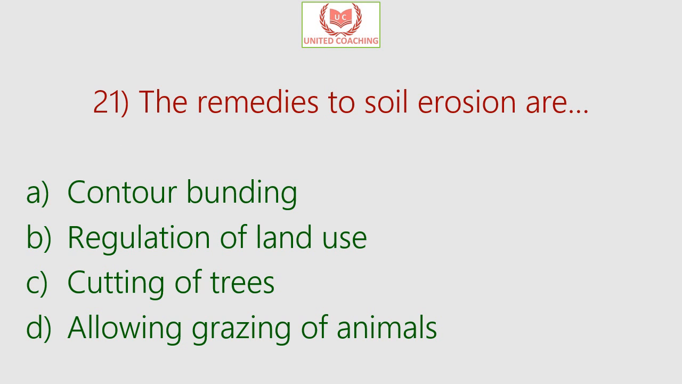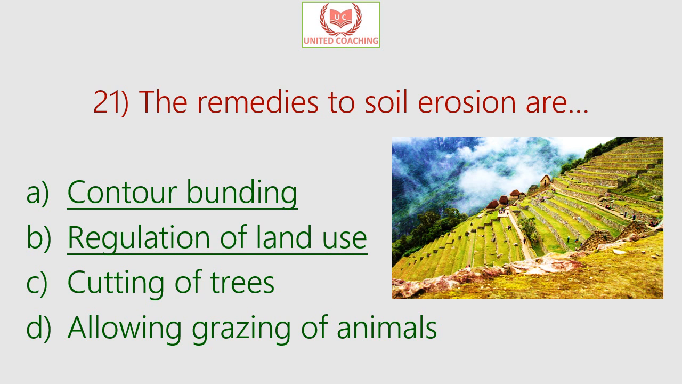Our next question is the remedies to soil erosion are. So is it contour bunding, or regulation of land use, or cutting of trees, or allowing grazing of animals? So the correct answers are contour bunding and regulation of land use. Now contour bunding involves the placement of lines of stones along the natural rises of a landscape, and these techniques help to capture and hold rainfall before it runs off.